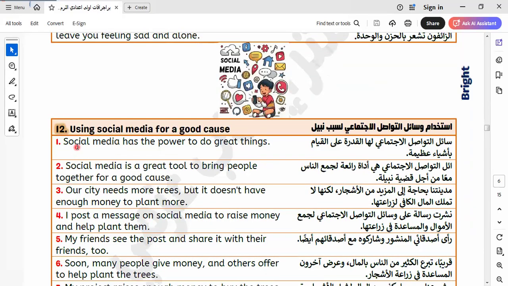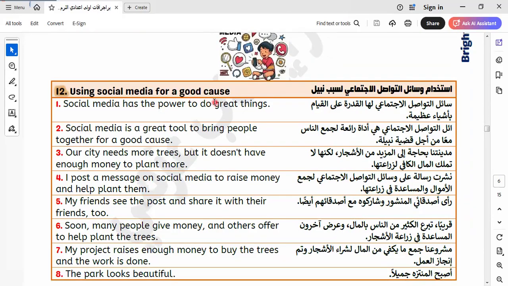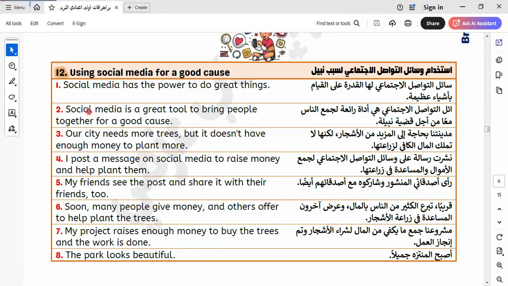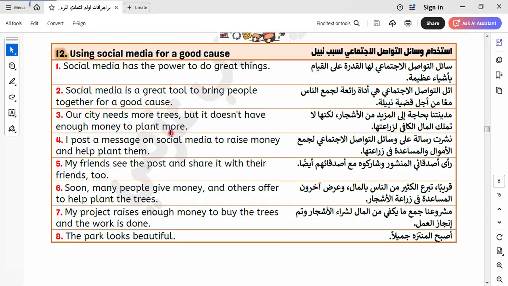Let's go to another topic. Using social media for a good cause. Some others use social media for making bad things. Social media has the power to do great things. Social media is a great tool to bring people together for a good cause.